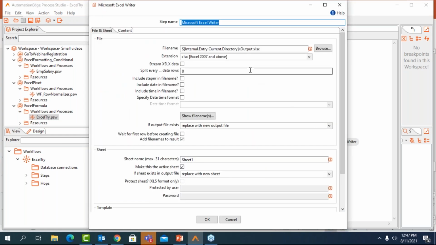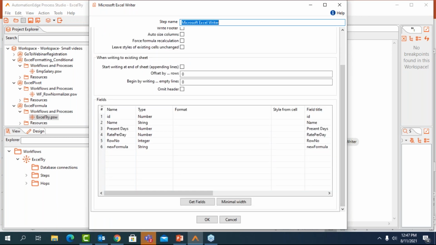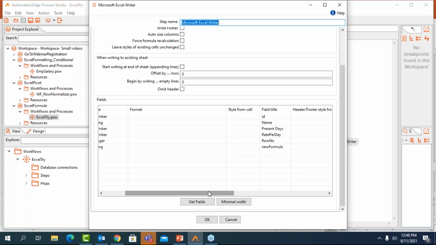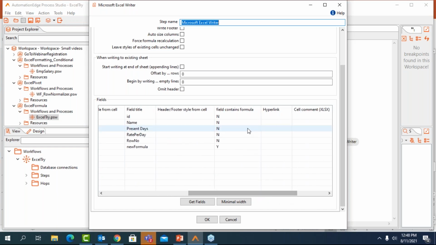So the Microsoft Excel Writer is wherein you will have the final output file. You browse the location where you want to save this file. And when you go to the content tab here, in the lower part of the section, you can do all the other configurations that you want to have in that file. For example, you want to have a specific format for your output data. You want to copy the style coming in from any of your cells, you can specify that. The header and footer style can also be configured. In addition to it, you have the fields that contain formula. So if you want to pass formula, then in this option, you can select yes, and this formula will be available in that particular column. So this is how you can configure all of these parameters.